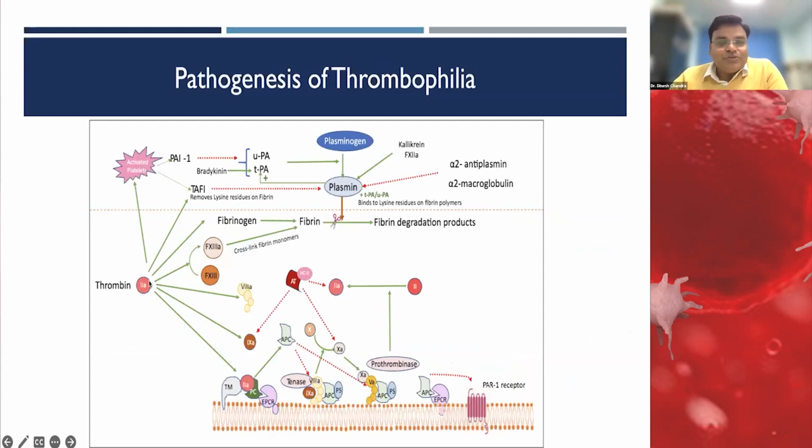As we all know, thrombin is the key molecule, and it is generated by the activation of either the extrinsic pathway or the intrinsic pathway.